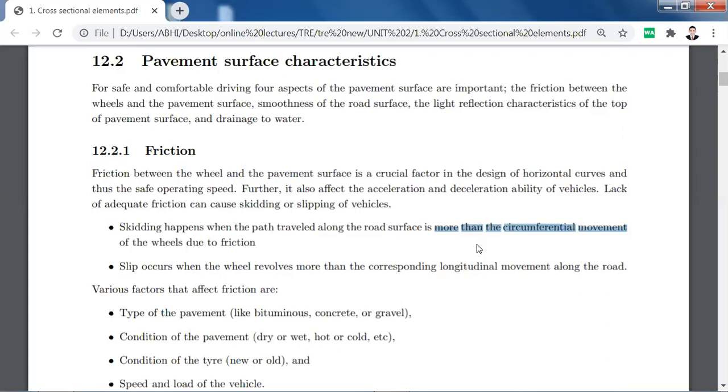And to balance this, we provide super elevation, or you can say cant, or the negative cant. So we provide these things. Why do we provide these things? To overcome this centrifugal force.